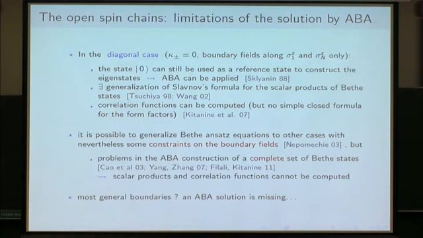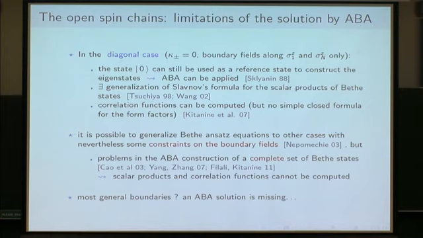Now, what do we know when the boundary matrices are not diagonal? It is possible to generalize some of the Bethe ansatz equations to some other cases where nevertheless we have some constraints which relate the left boundary field to the right boundary field. This was obtained by Nepomechie. However, in this case, there are some problems in the computation of the Bethe states, in particular in the algebraic Bethe ansatz framework.